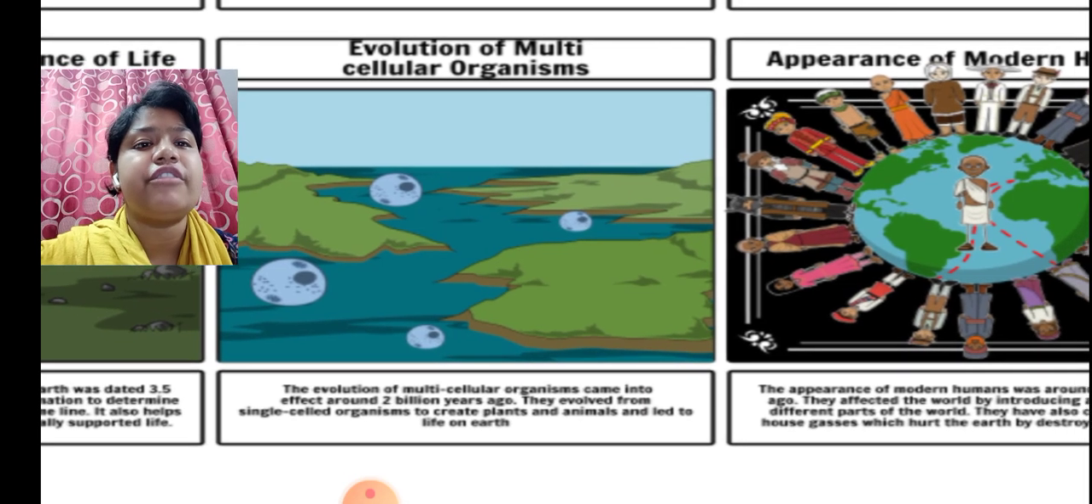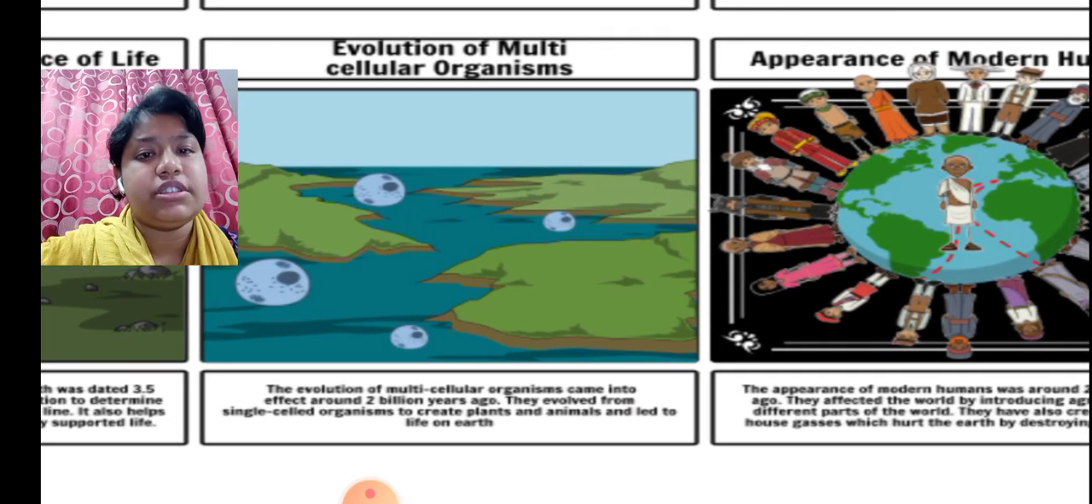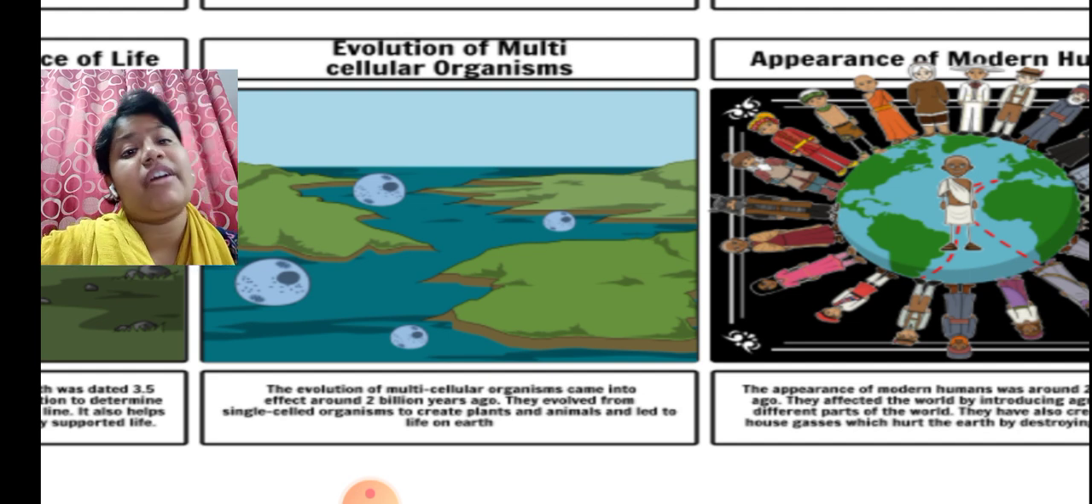Next, evolution of multicellular organisms. So organisms, the microorganisms, you can say, they are everywhere. Till today also they are everywhere, like bacteria, algae, and then we have viruses. So these all have also been surviving on earth.